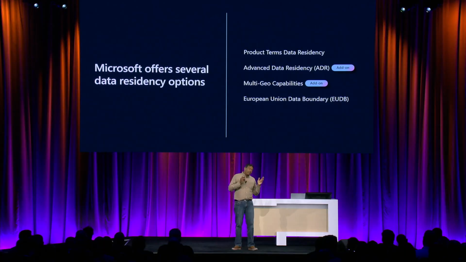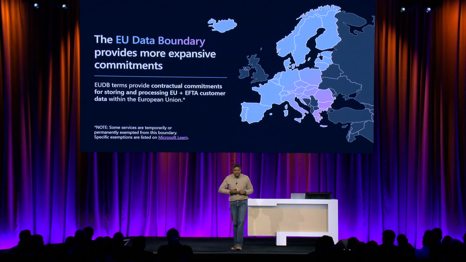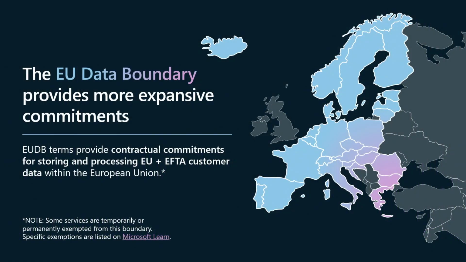Second, while ADR and multi-geo capabilities are offered as paid add-ons, certain geos also have a limited set of data residency commitments written into the Microsoft 365 product terms. And EUDB goes a few steps beyond that. What does that mean? In addition to providing control over where data is stored at rest, EUDB terms provide contractual commitments for data processing as well as data in transit, as long as the sender and the recipient are within the EU. This applies to Copilot as well.